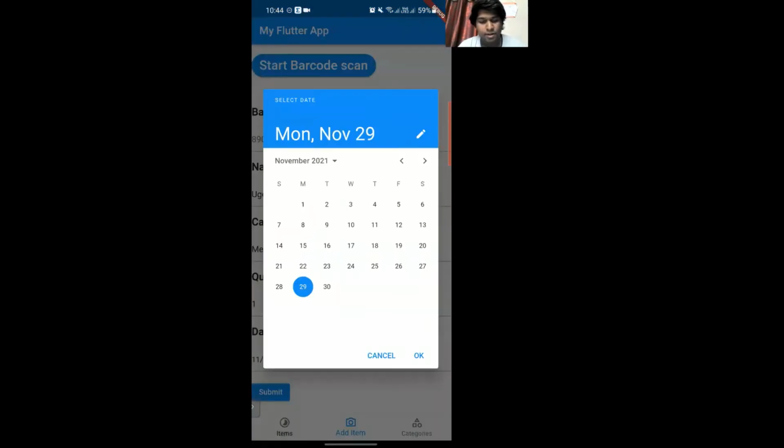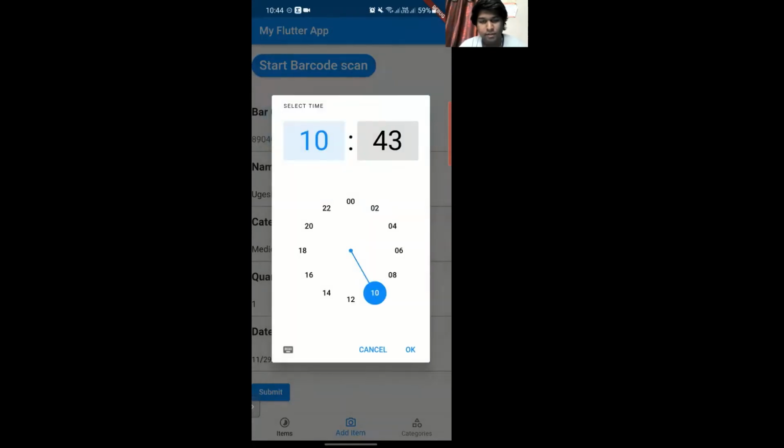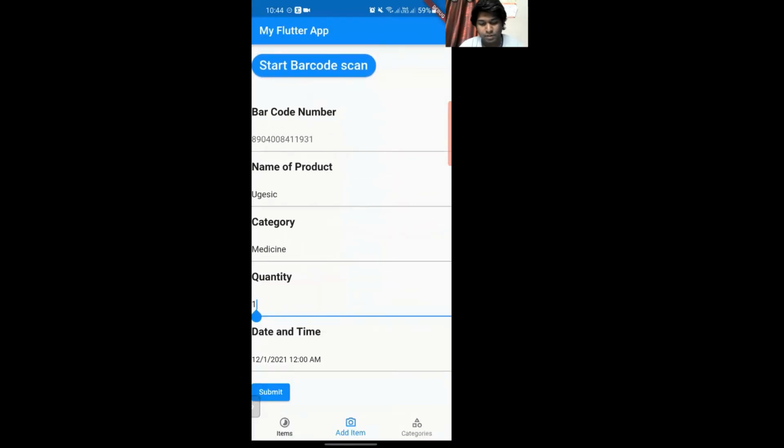In the date time field here, we can mention the date of expiration. The date of expiration for this product is December 1st of 2021. And here we're even allowed to give a time. What the time does is it takes that value from there and begins the day from then. So if I mention it as 0 and 0, it would begin at midnight.